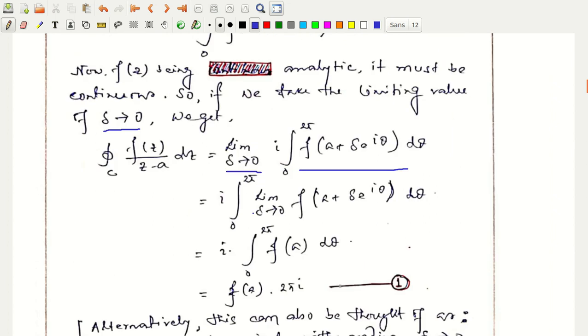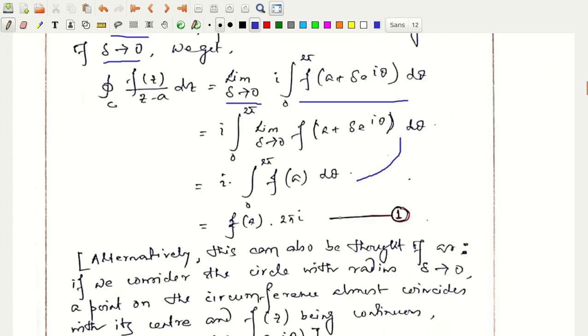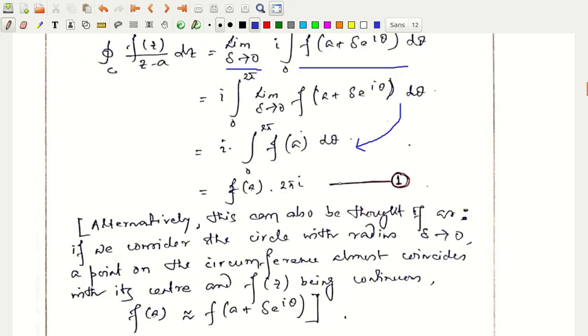Since f of z is analytic, it is also continuous, so this relation boils down to simply i times the integration from 0 to 2 pi of f of a d theta when I make the limit delta tending to 0.